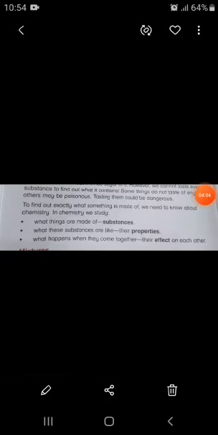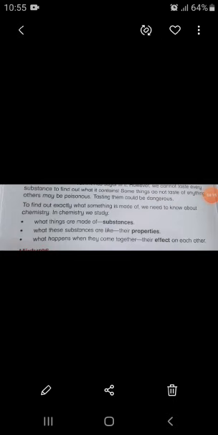Now we come to our next topic, which is about chemistry. Introduction to chemistry. What is chemistry? Chemistry is the branch of science in which we study matter, its composition, its properties and the changes it undergoes. In chemistry we study what things are made up of.